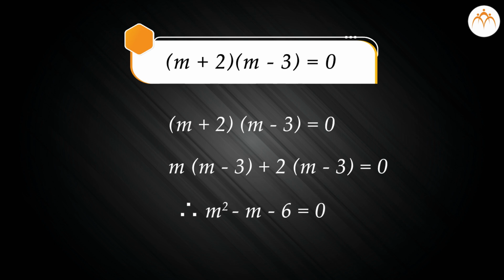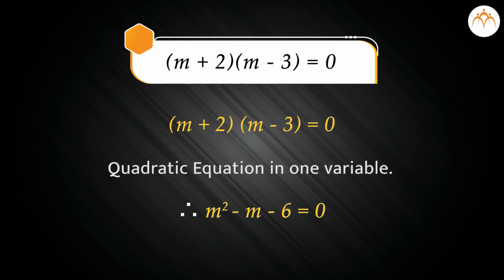Therefore, m square minus 3m plus 2m minus 6 equal to 0. Now we've got the simplified equation having one variable m with the highest degree of 2. Thus we can conclude that (m plus 2)(m minus 3) is a quadratic equation in one variable.